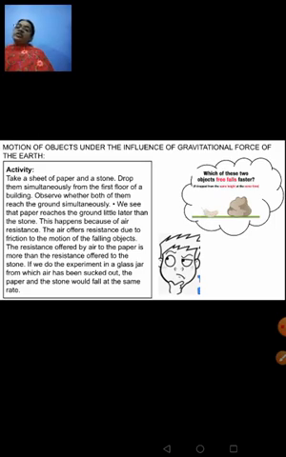An activity is given in your textbook, that is, you have to take a sheet of paper and a stone and drop them from the first floor of a building. You will find that the stone will reach the ground faster and the paper will take some time. This is because of the air resistance experienced by the paper.